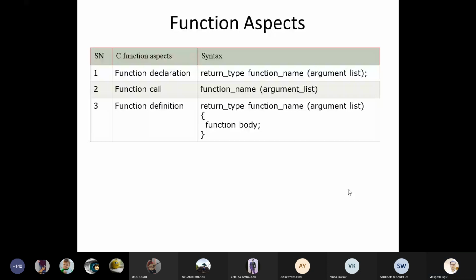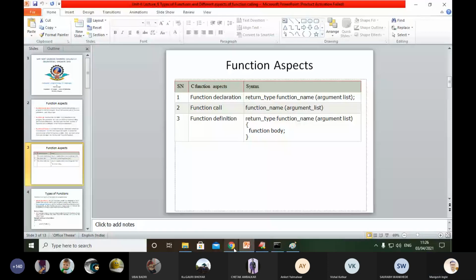Okay. Yes, sir. Just concentrate, we will move forward. Okay, just hold on. 149 students. Okay, all right.